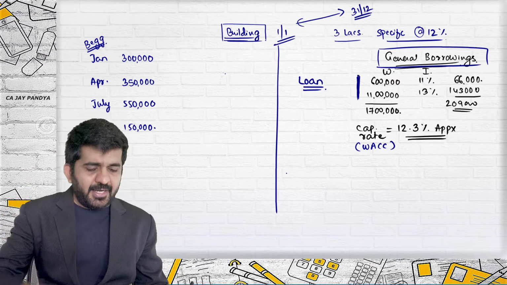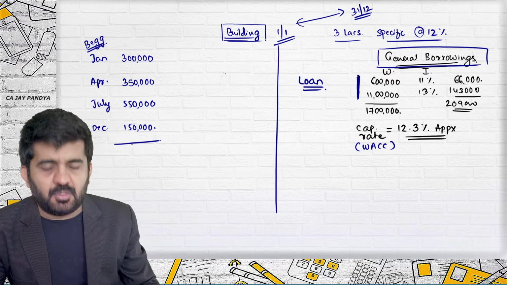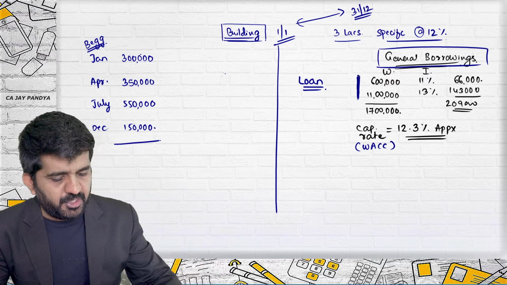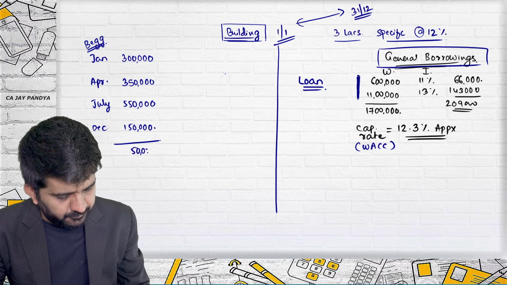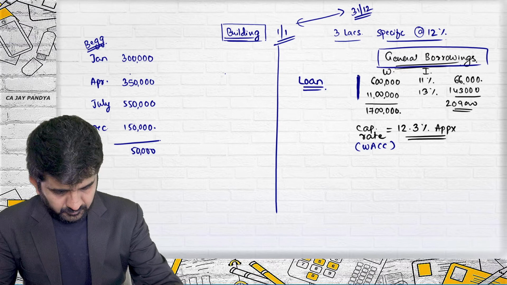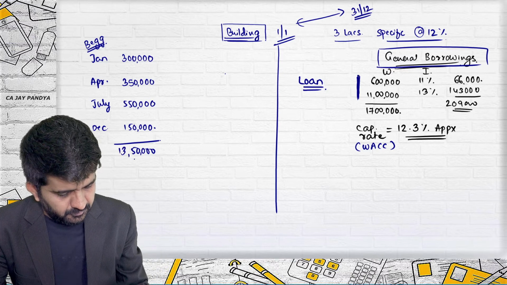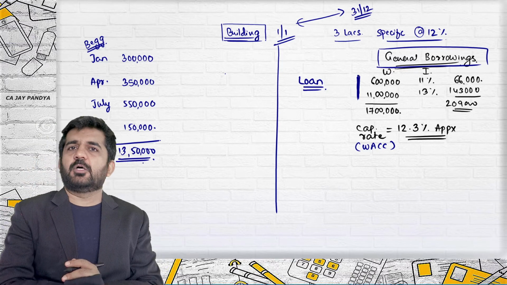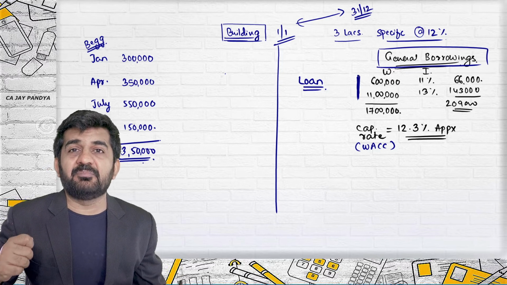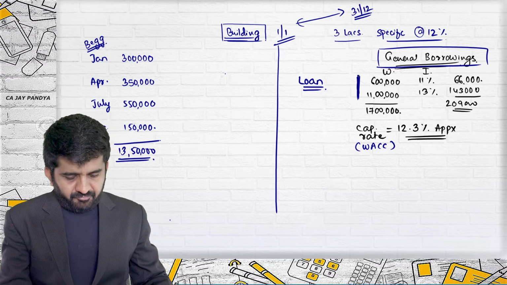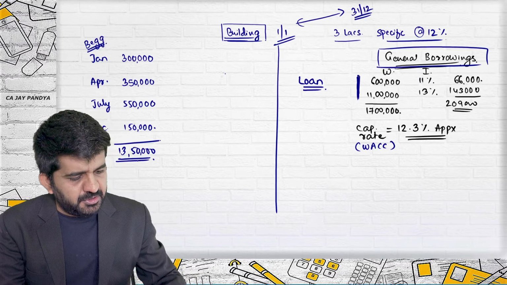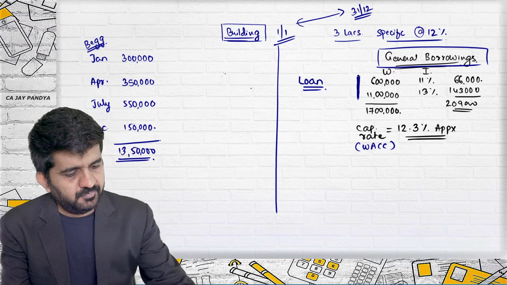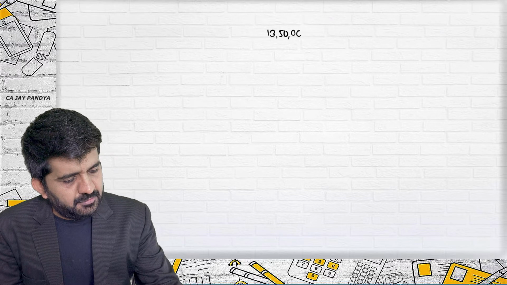Try to understand what total borrowings or what total expenditure we have done on the asset. 3,50,000 total of this is 13,50,000. Is it all right? See, I am doing something which is incorrect. What loan have I borrowed specifically out of 13,50,000?